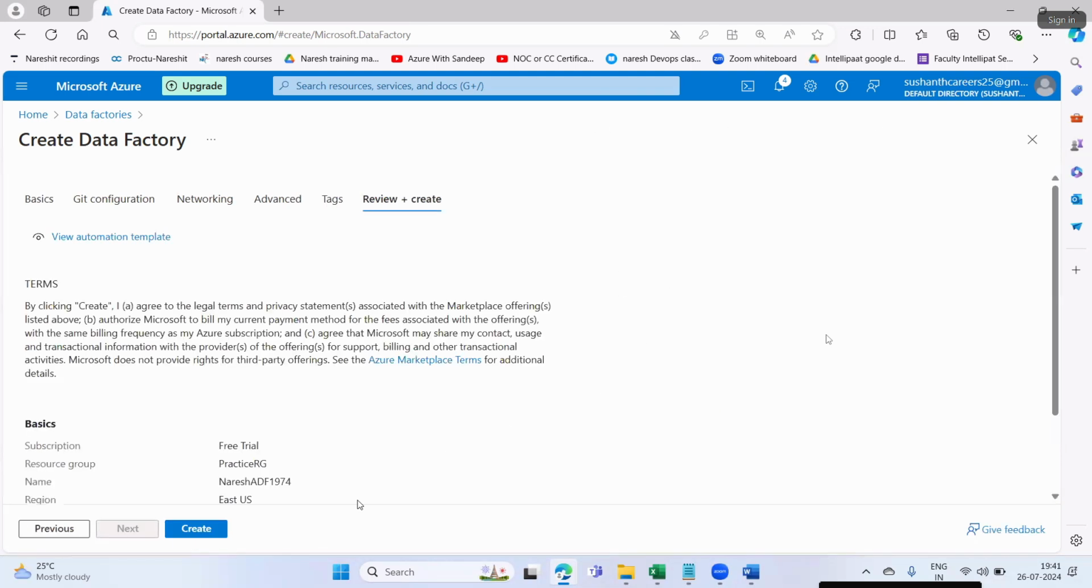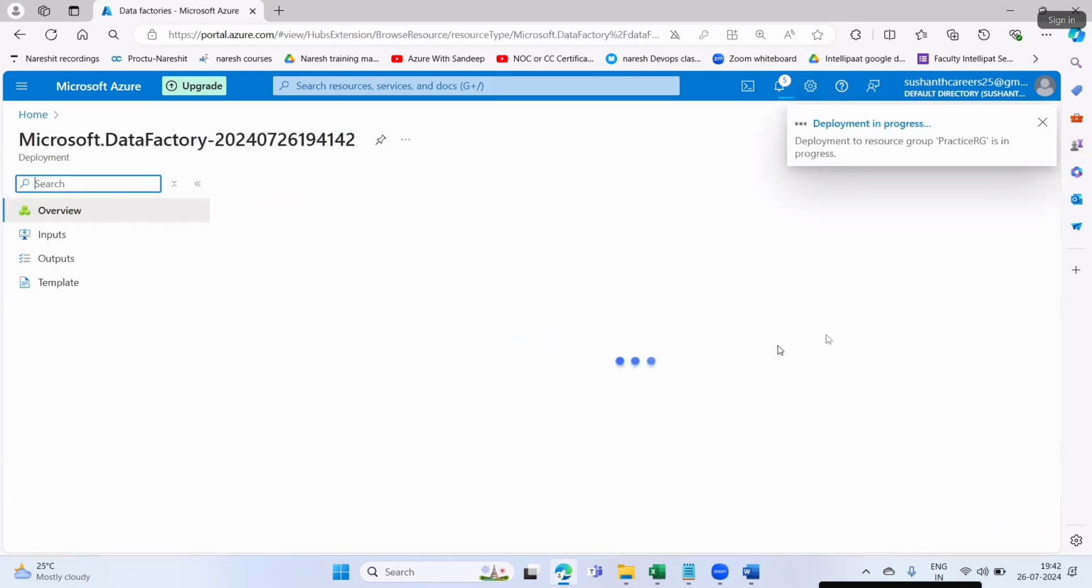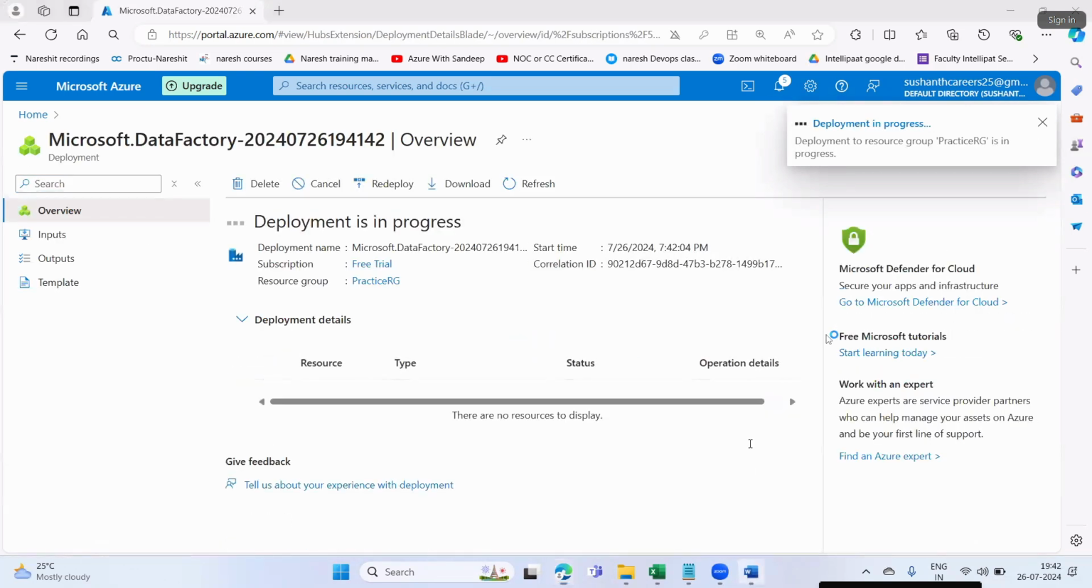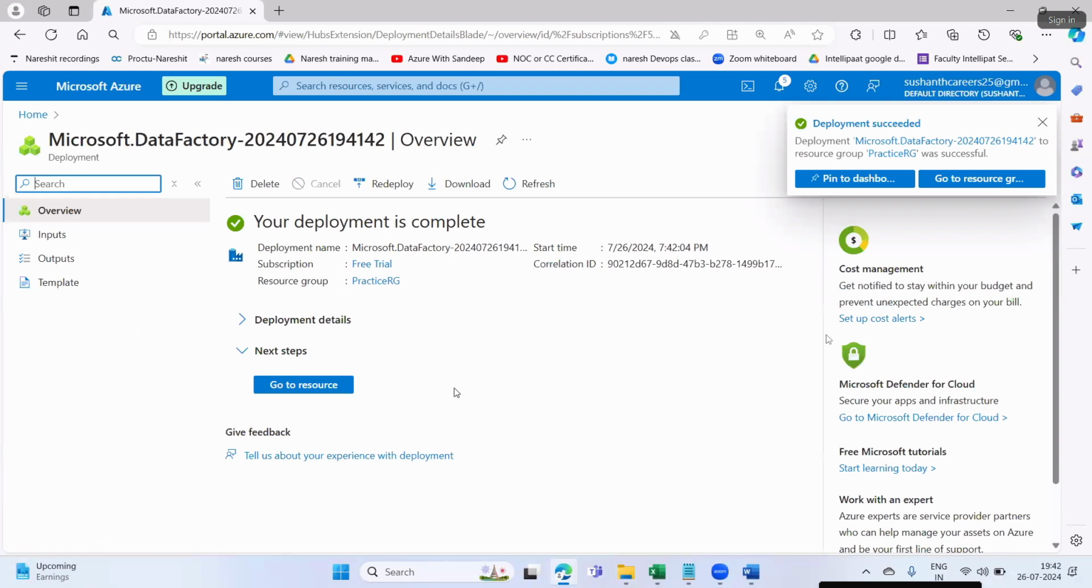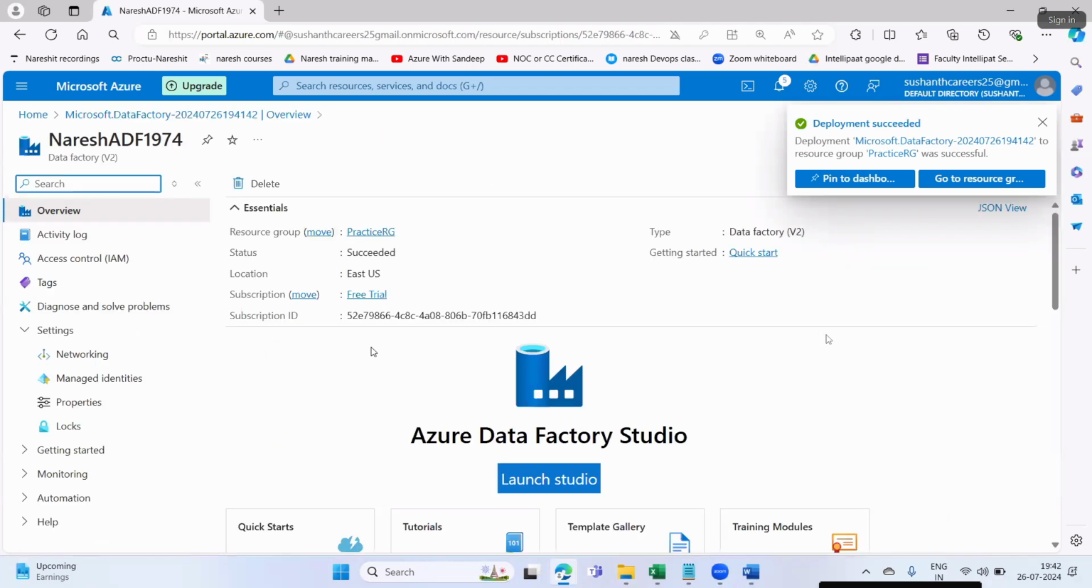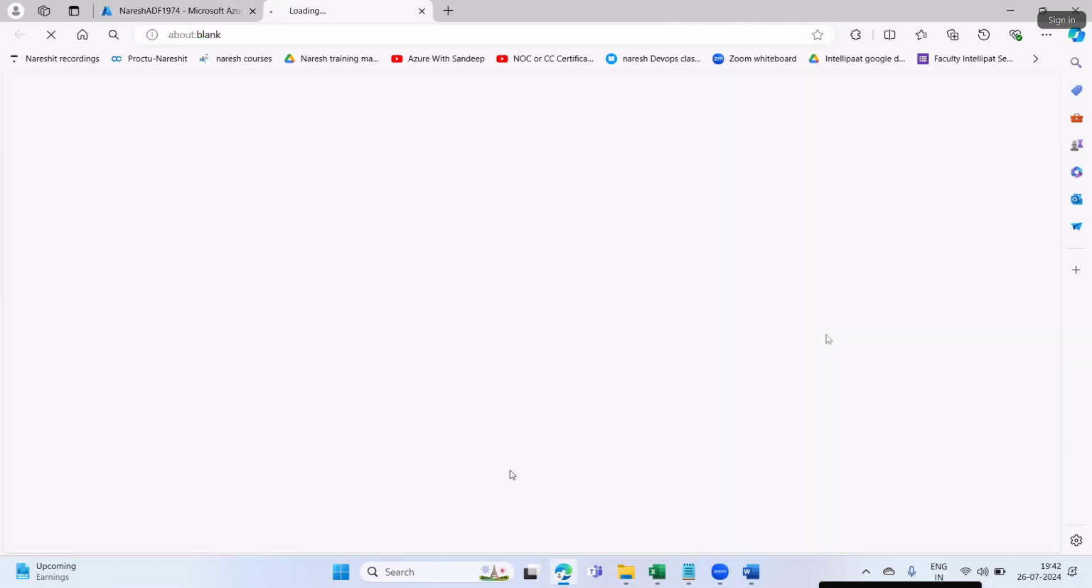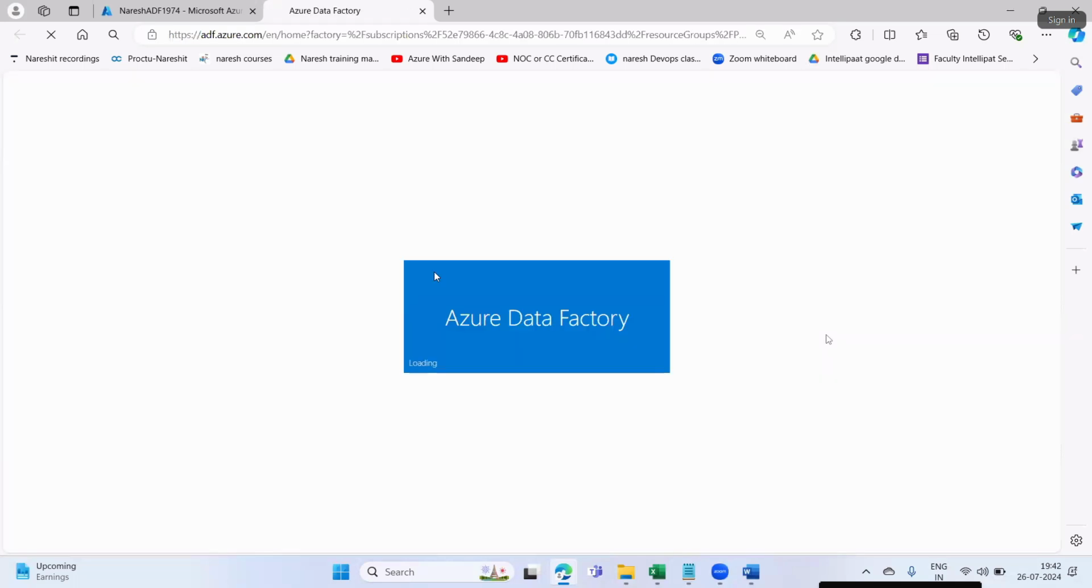Okay, guys, I'm going a little fast here. I'll go for the data factory provisioning. Let the ADF get deployed, I'll launch the ADF, then I'll jump to step 3 and create the linked services. The initial 4-5 steps are common for every lab. If you are observing, the initial 4-5 steps are common for every lab.